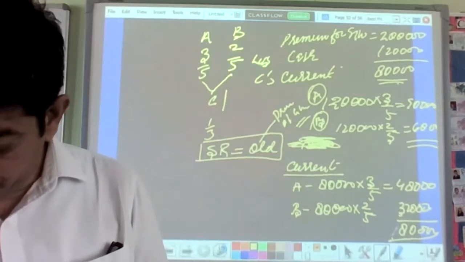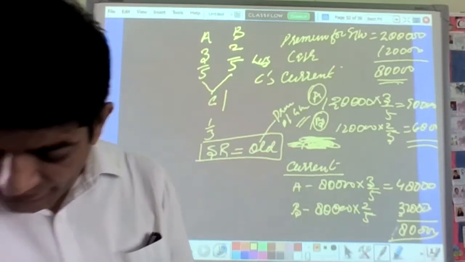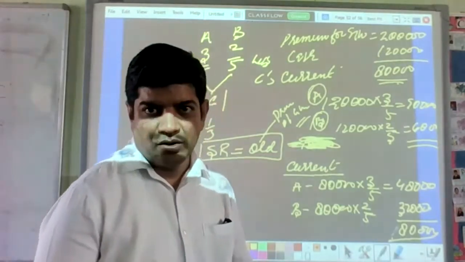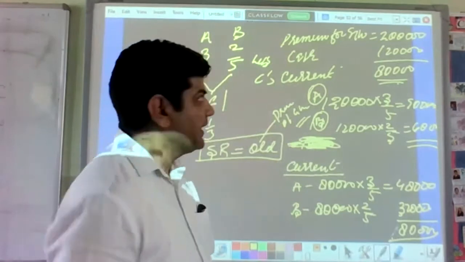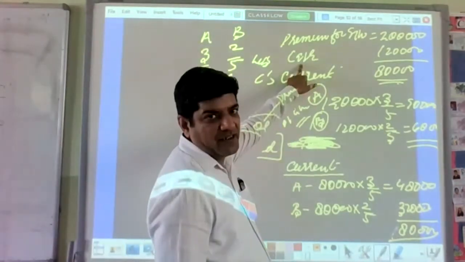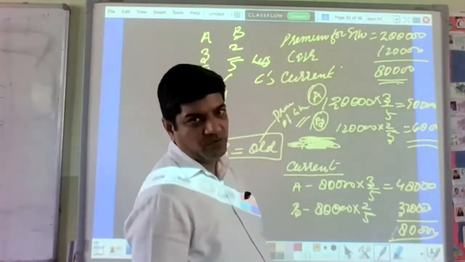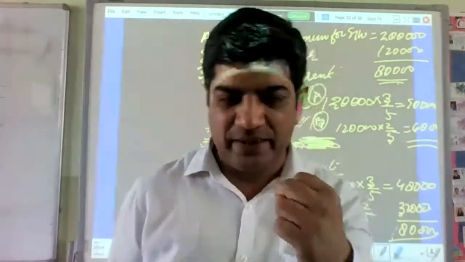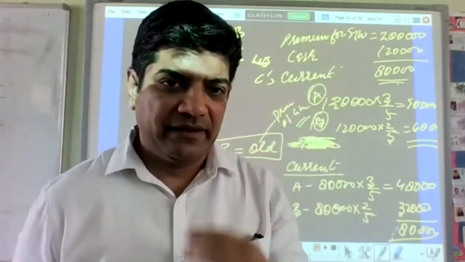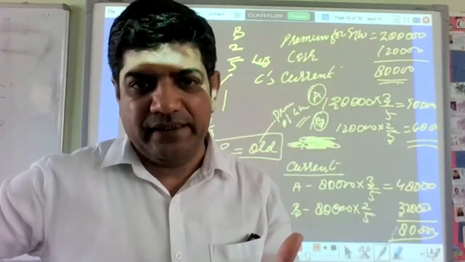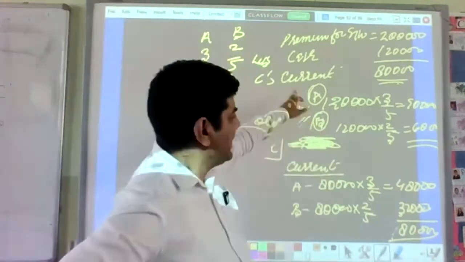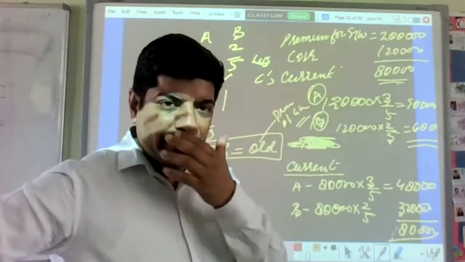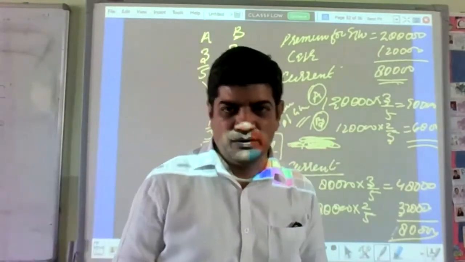ओके, सो गुडविल का ट्रीटमेंट हमारा क्लियर हो गया बेटा. 1,20,000 वो कैश में लेके आएगा, 80,000 रुपीज वो कैश में नहीं लाया, उसे 2 लाख रुपए की गुडविल लानी थी. He has to bring the 2 lakh worth goodwill, but he was unable to bring that goodwill. He brought only the 1,20,000 in cash, and rest of the amount will transfer to the current account.